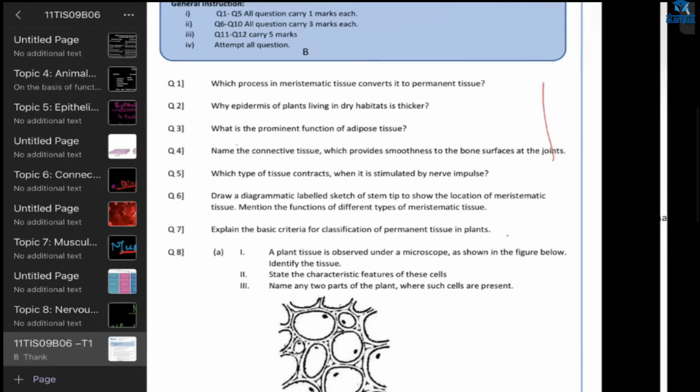Ma'am, we're discussing the question answer paper, right? Yeah. What is the answer, Advika? Ma'am, we're discussing the answer paper like for the test we had last week, right?